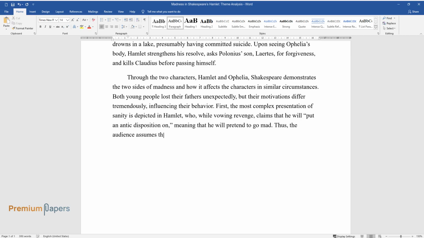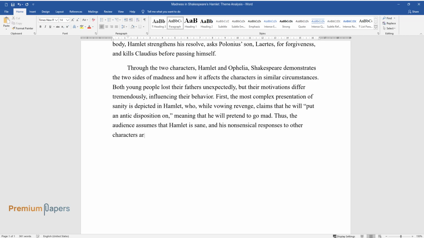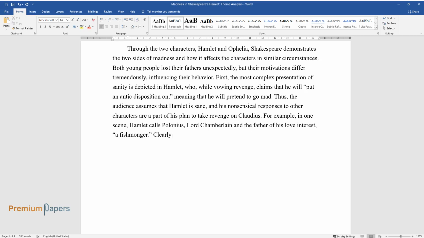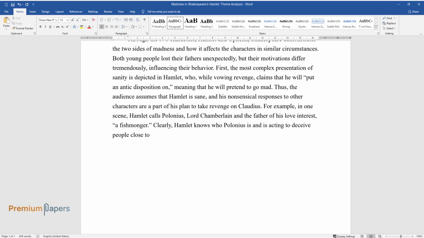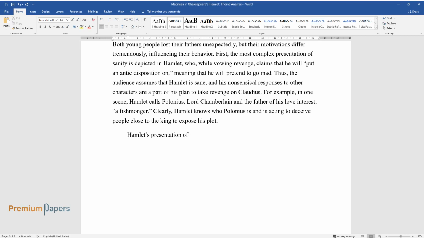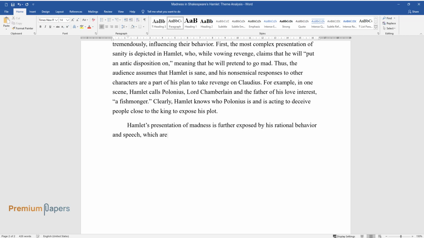Thus, the audience assumes that Hamlet is sane, and his nonsensical responses to other characters are a part of his plan to take revenge on Claudius. For example, in one scene, Hamlet calls Polonius, Lord Chamberlain and the father of his love interest, a fishmonger. Clearly, Hamlet knows who Polonius is and is acting to deceive people close to the king to expose his plot. Hamlet's presentation of madness is further exposed by his rational behavior and speech, which are filled with acute observations.